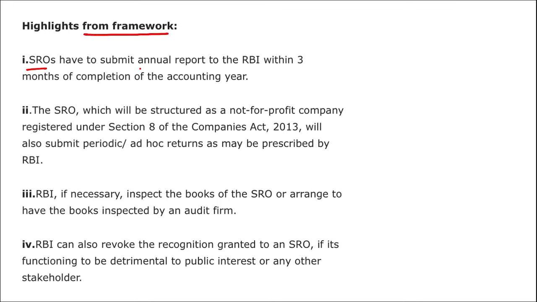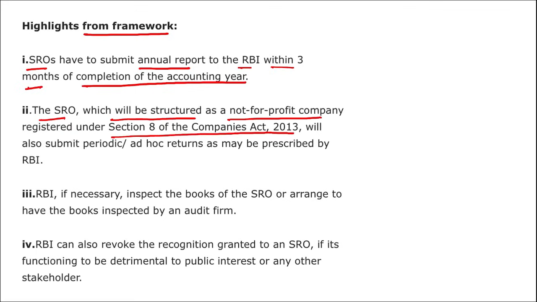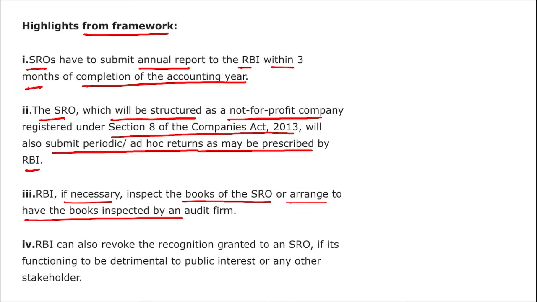SROs have to submit annual report to RBI within 3 months of completion of the accounting year. The SRO, which will be structured as a not-for-profit company registered under Section 8 of the Companies Act of 2013, will also submit periodic ad hoc returns as may be prescribed by RBI. RBI, if necessary, inspects the books of SRO or arranges to have the books inspected by an audit firm, that is by a third party. And RBI can also revoke the recognition granted to an SRO if its functioning is detrimental to public interest or any other stakeholder.